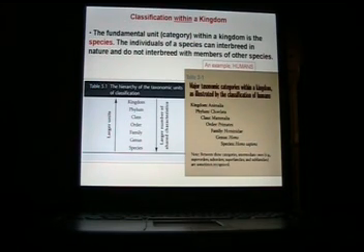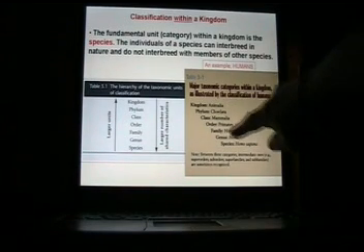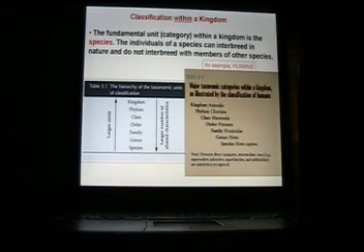I'm not going to ask you to tell me the taxonomic classification of a human, but I would expect you to know kingdom, phylum, class, order, family, genus, species. We do that in grade school. Kingdom, phylum, class, order, family, genus, species. Those are the taxonomic categories. I don't expect you to know examples of it, say these, but I do expect you to know those words.